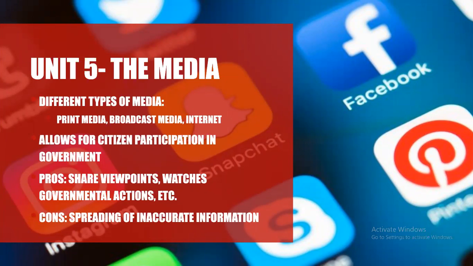And the main purpose of the media within a democracy is to allow citizens to participate and provide new viewpoints within the government, though there are many pros and cons that come with the accessible news media and how they affect the government. For example, benefits include the emerging of new viewpoints, the participation and voice that people do have in the government, and the opportunity to receive and interpret information at a fast rate. And it also acts as a watchdog over the government's actions, essentially making it more fair as the citizens are more actively represented within this country's government.